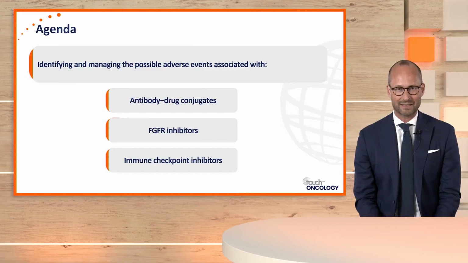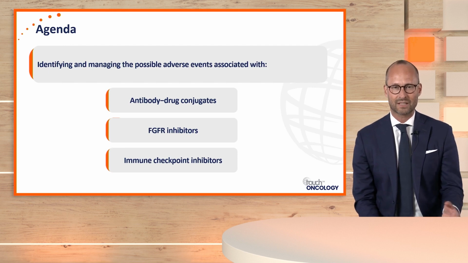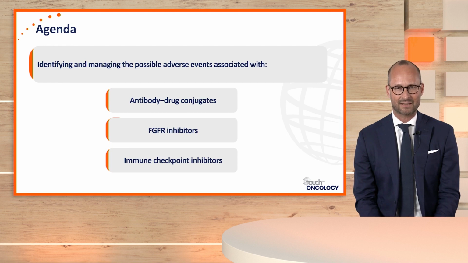With our agenda, we start with identifying and managing the possible adverse events associated with antibody-drug conjugates, then leading to FGFR inhibitors, and rounding up with immune checkpoint inhibitors in metastatic urothelial carcinoma.